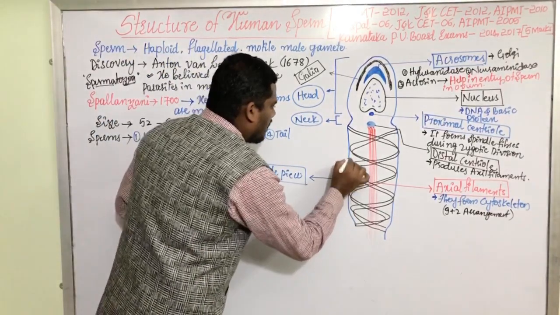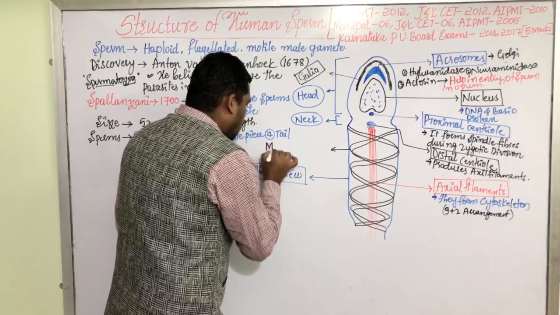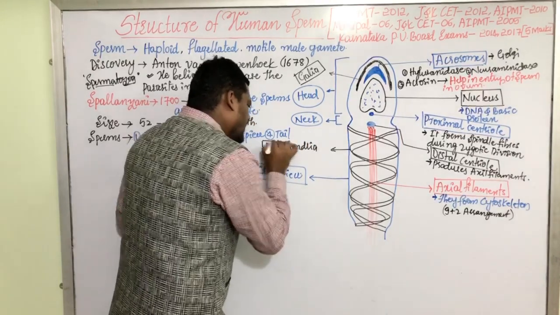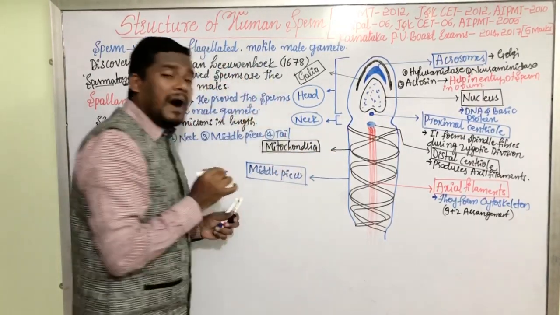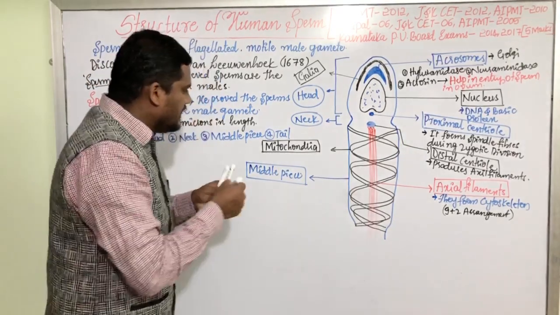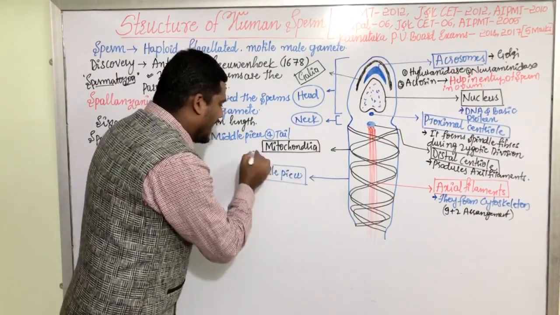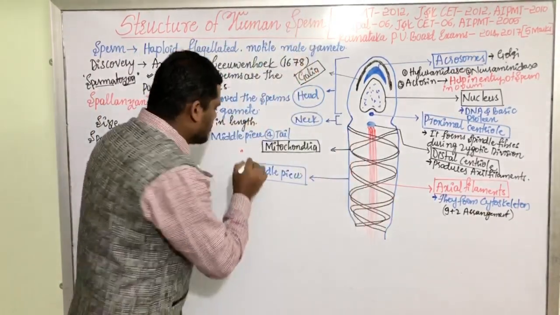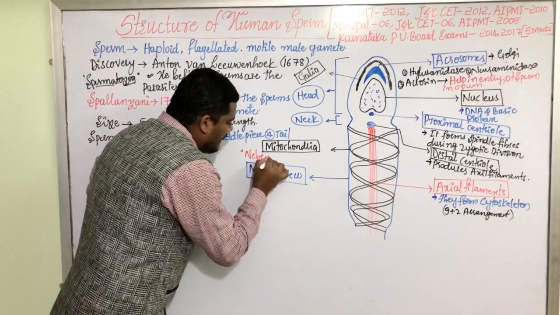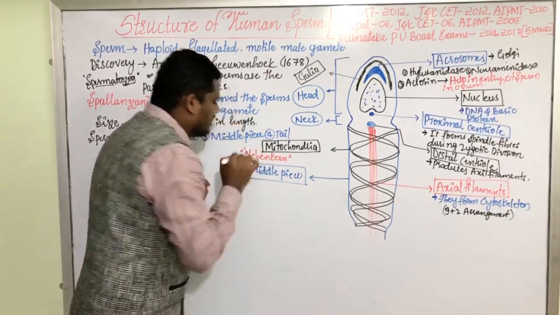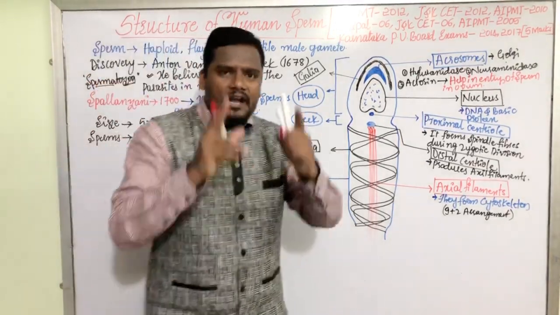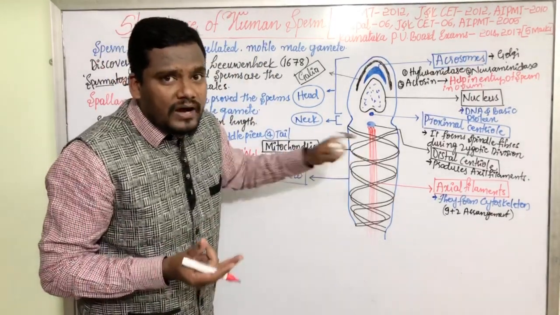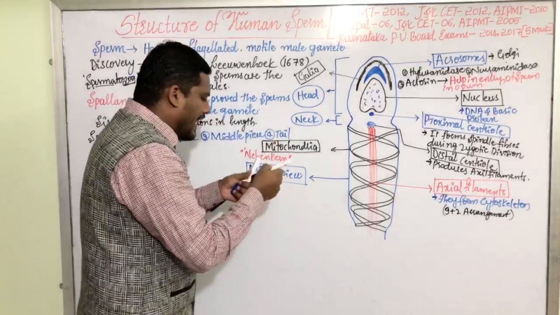Let us label them. What are they? They are the mitochondria. We know mitochondria are called the powerhouses of the cell. These mitochondria are arranged spirally, and this spiral arrangement of mitochondria in the middle piece region of a human sperm is called Nebenkern.